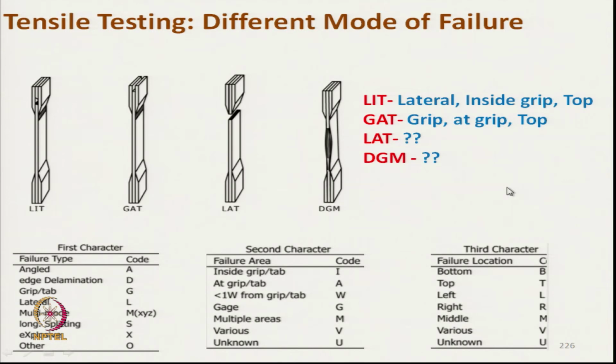Now, about tensile failure, if we try to see the modes of failure in composite, the tensile strength data of two composites may be the same, but we must also understand the way it fails during tensile loading.